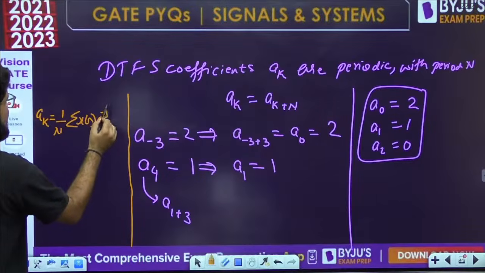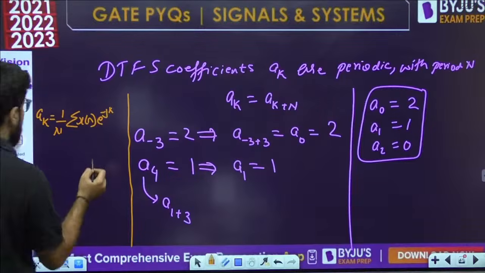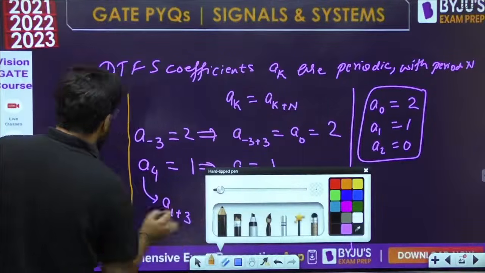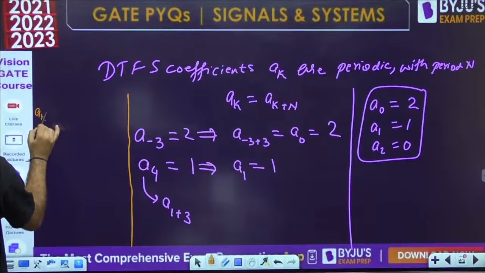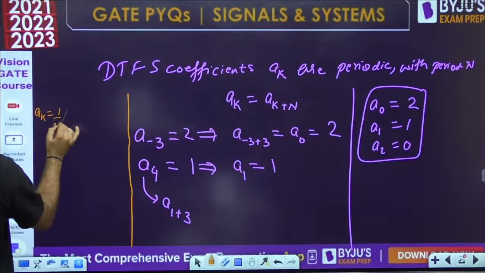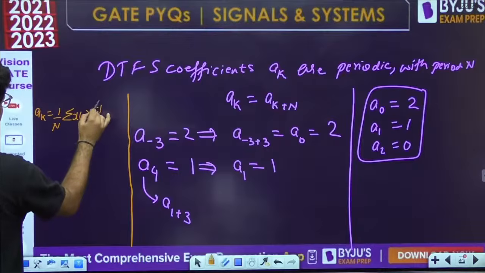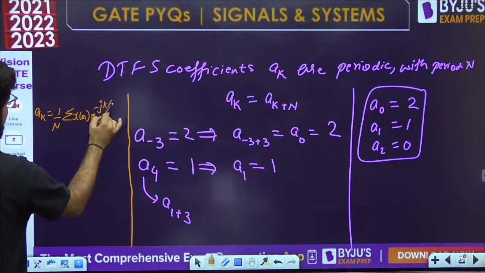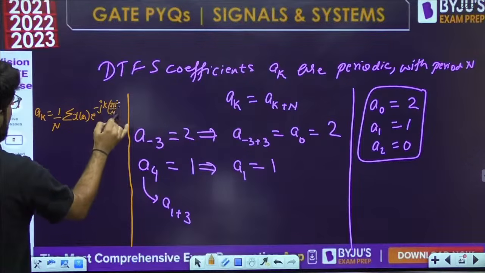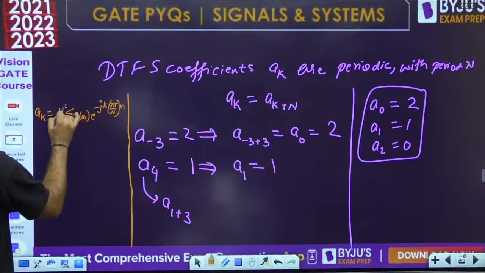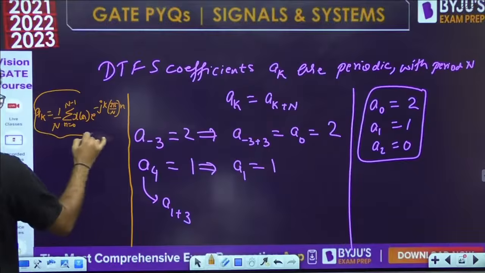The formula is AK equals 1 by n summation of xn e raised to the power minus jk 2 pi by n into n, that is e power minus jk omega naught n, from n equal to 0 to n minus 1. That is what you should know.